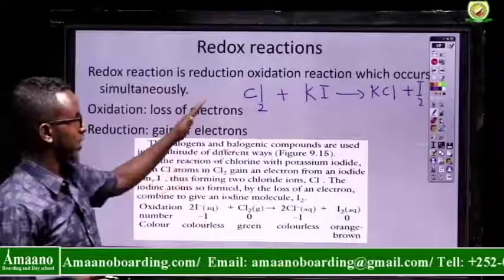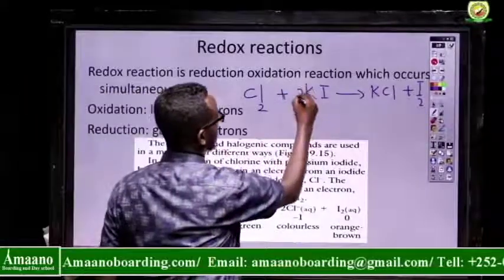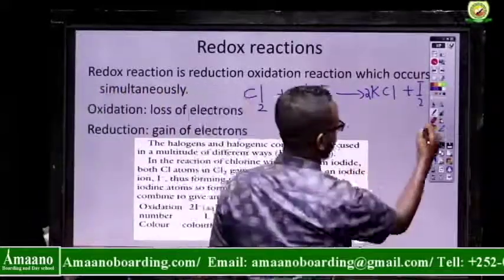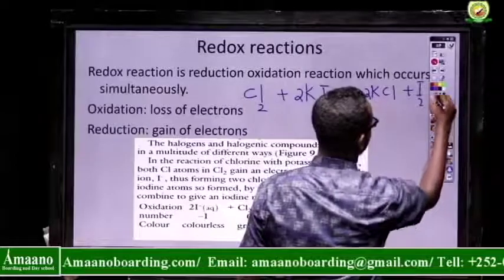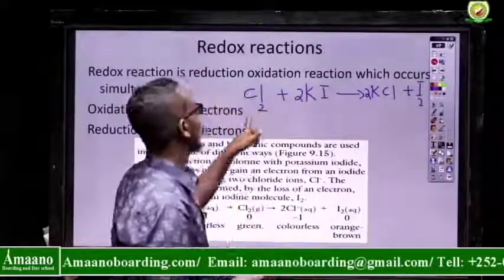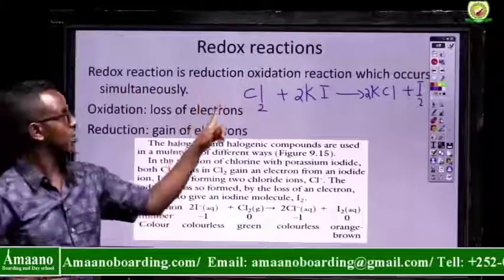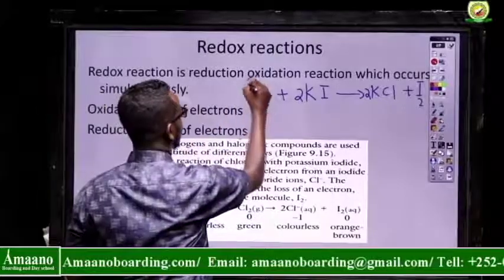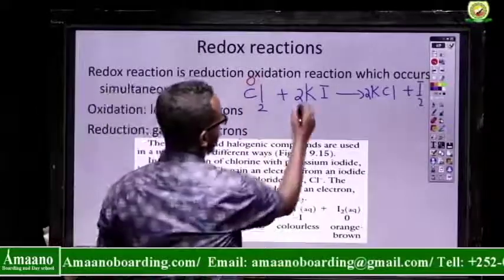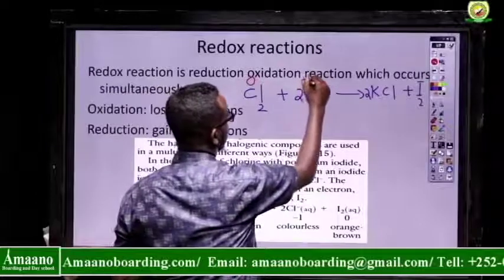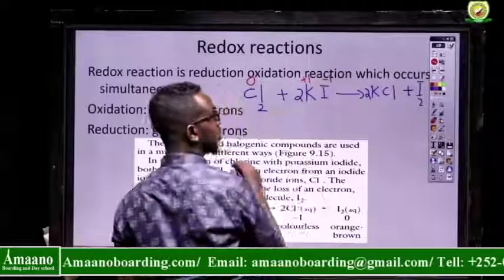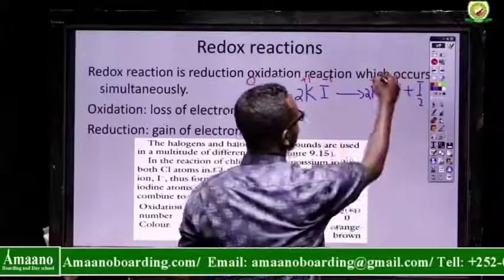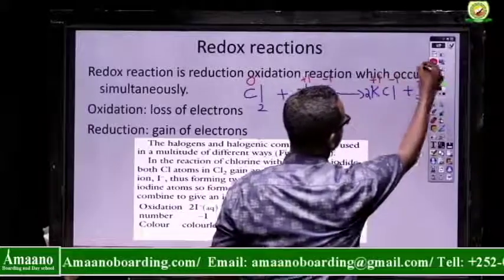Balancing, we have 2 here and 2 here. What about the charge? If an element or molecule is alone, the charge is 0. Potassium is group 1, so its charge is positive 1. Iodine, in group 7, is negative 1. Chlorine in potassium chloride is negative 1. Iodine at the end is 0.